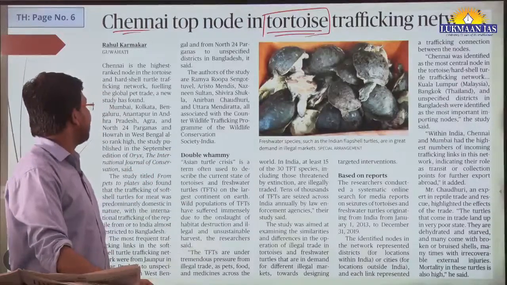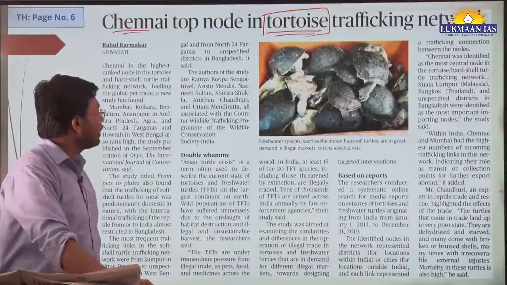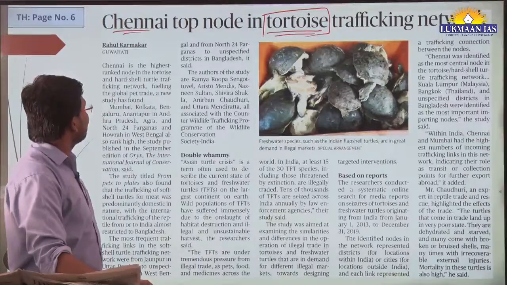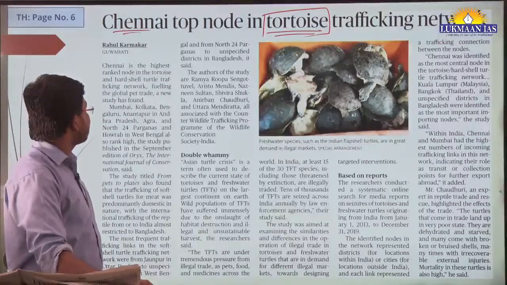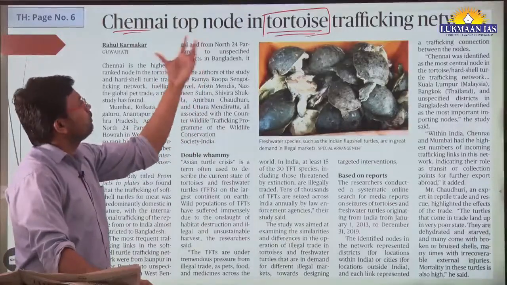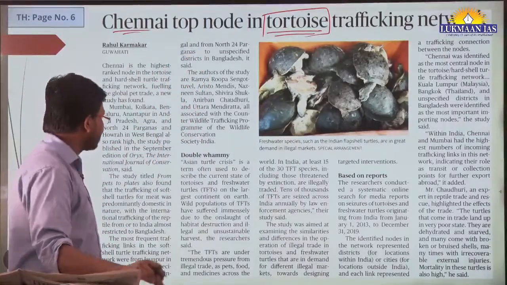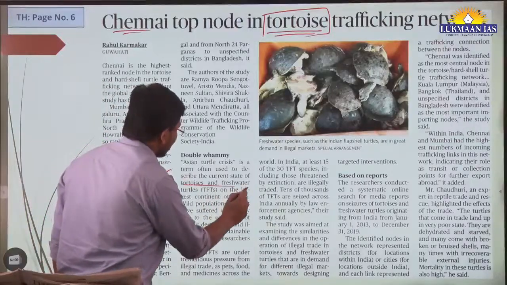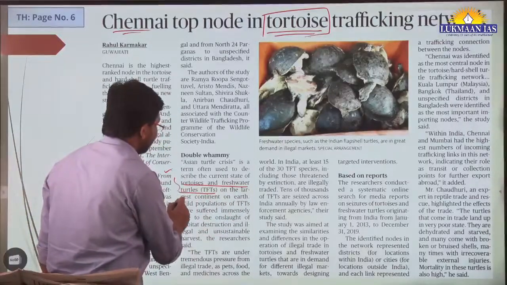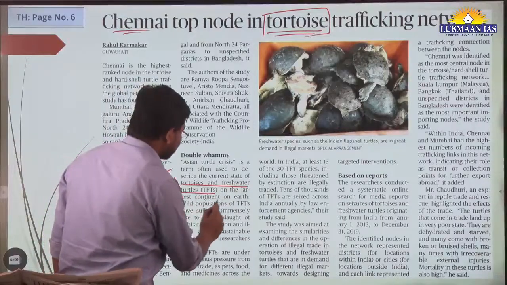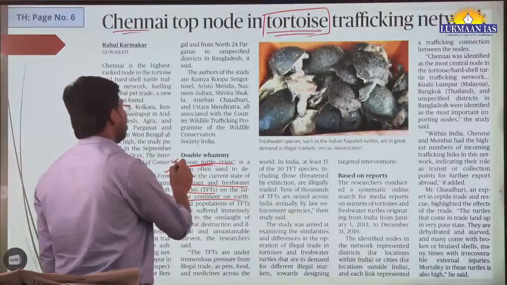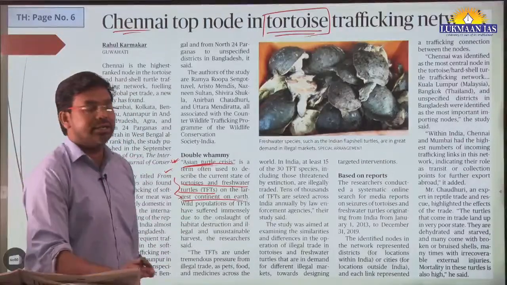So in this article they have talked about a report that was recently published. Okay, so according to that report, Chennai acts as the node for tortoise trafficking, and they have discussed two types of tortoise. They have said that tortoise and freshwater turtles are on the largest continent on the earth. Okay, so there is a turtle crisis. Okay, this is known as Asian turtle crisis.